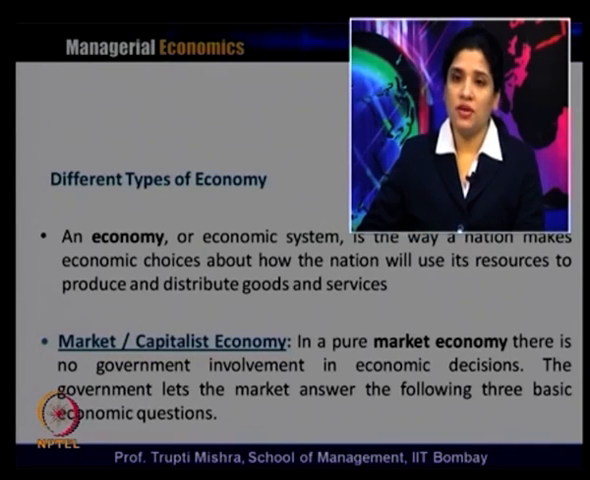So, from here the first kind of economy comes, that is the market and capitalist economy. In a pure market economy there is no government involvement in the economic decision. The government lets the market answer the following 3 basic questions: what to produce, how to produce and for whom to produce. So, in a market economy there is no government involvement; this is also known as the capitalist economy. Generally the free hand principle or the invisible hand principle works here. The market forces correct imbalance itself whenever it is required.